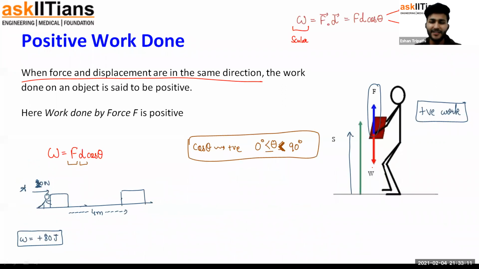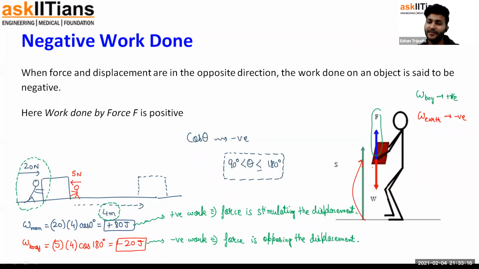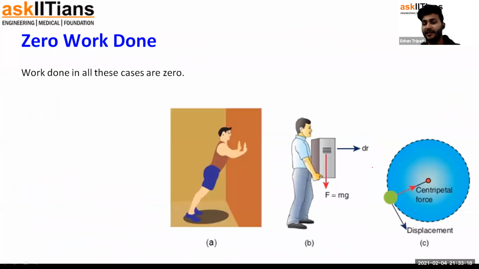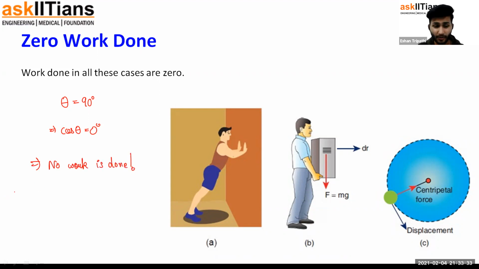But now you would think, for 0 to 90 degrees positive, 90 to 180 negative. So what exactly happens at 90 degrees? Whenever theta is 90 degrees, you know cos theta is 0. That means no work is done. Whenever the force vector and displacement vector are perpendicular to each other, no work is done by the force.